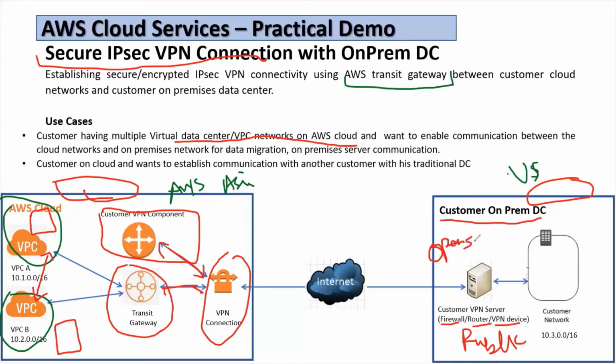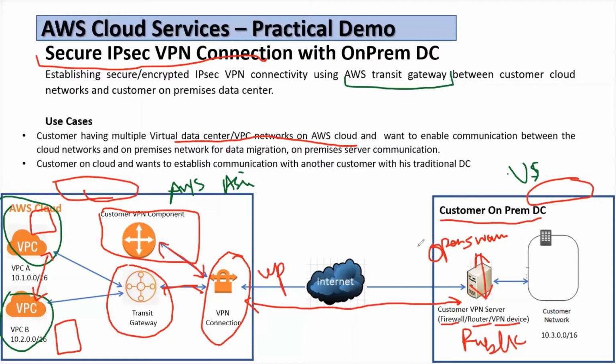This is free software that we can install on a Linux instance, and we will install OpenSWAN VPN software on this instance and configure it as per the configuration files that we'll download from the AWS cloud. That makes the configuration easy, and we will copy all that configuration with some changes, and I'll paste all those configurations in the comments so that you can create your own environment. So once this VPN server is up and running, we can see that the tunnel status on the AWS cloud will come up. This shows that we have established connectivity.